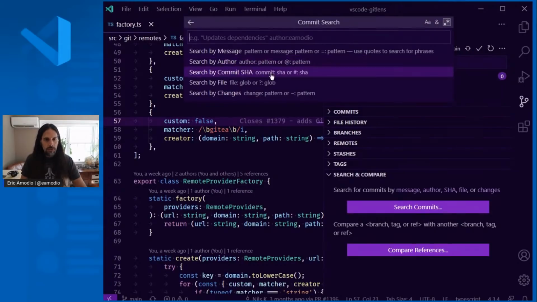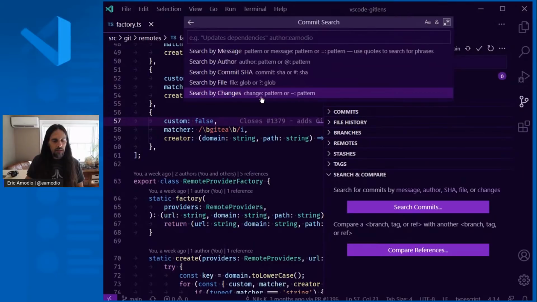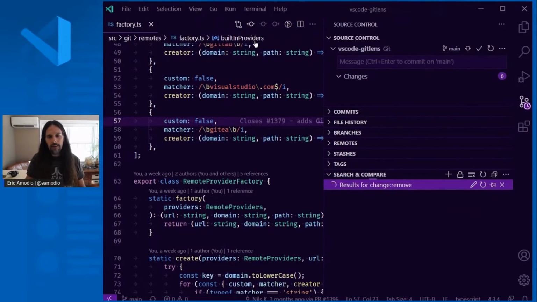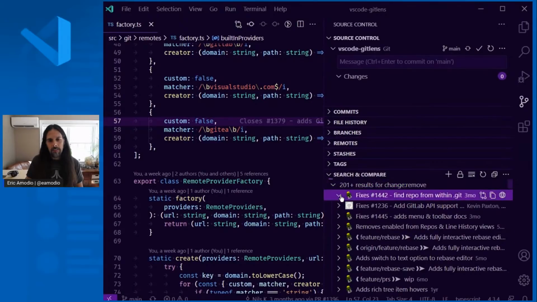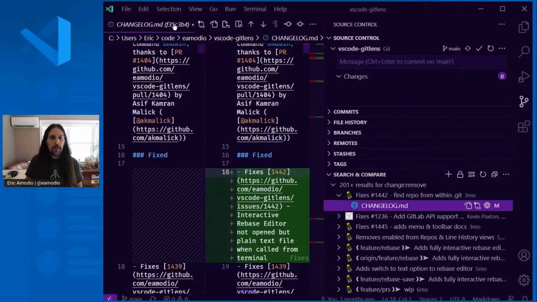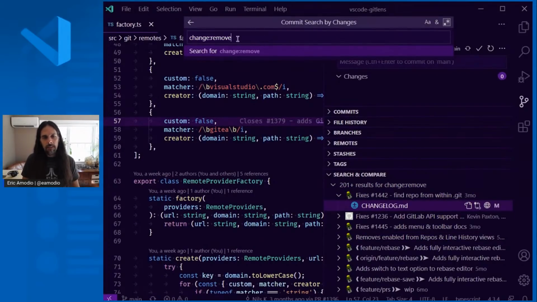Another feature is the search. So you can actually search by message, author, commit SHA, or even changes in the file. So if I wanted to search by any change where the word remove was in there, you can come through and it'll show me all the commits and the files where the word remove came in. So that's definitely powerful to go through and be able to see the search, and if you want to refine it, you can actually go through and edit it again. So there's powerful things here.